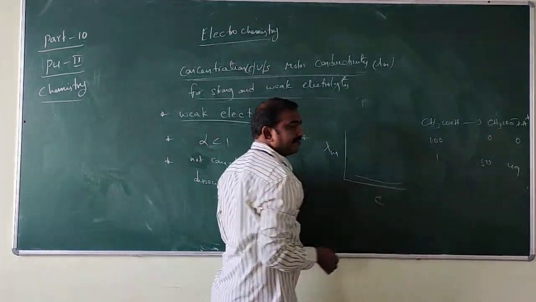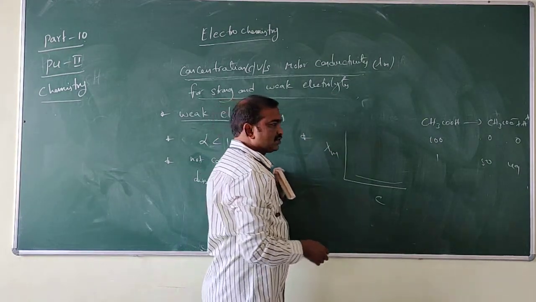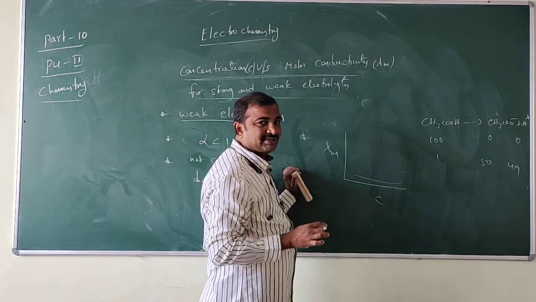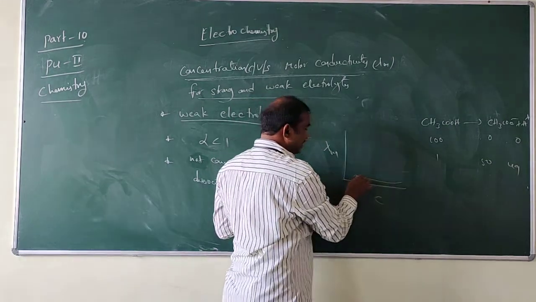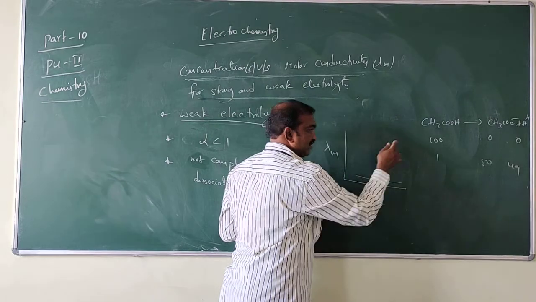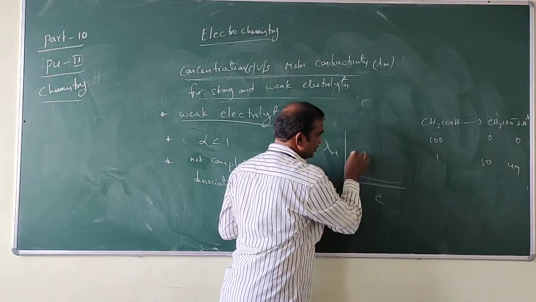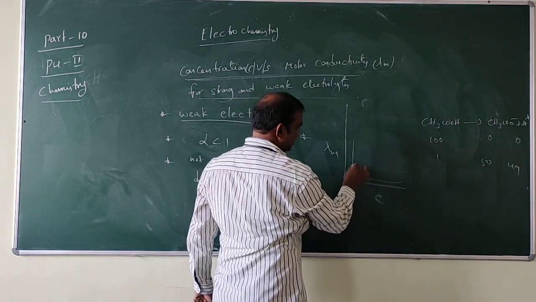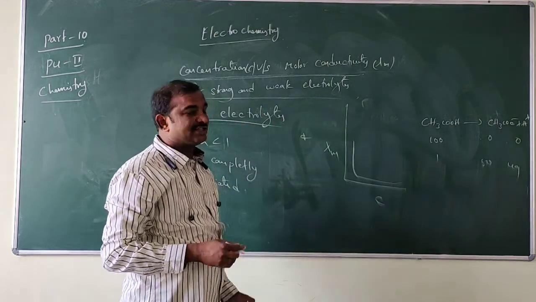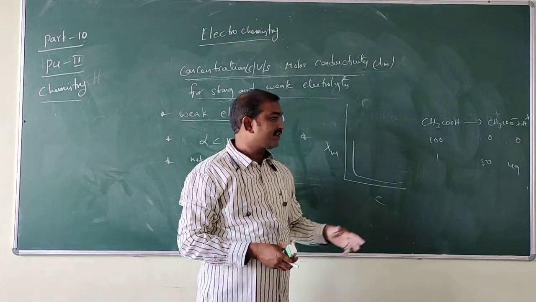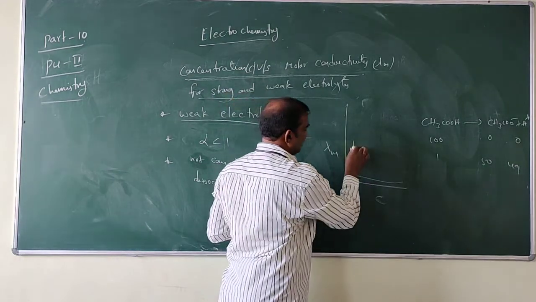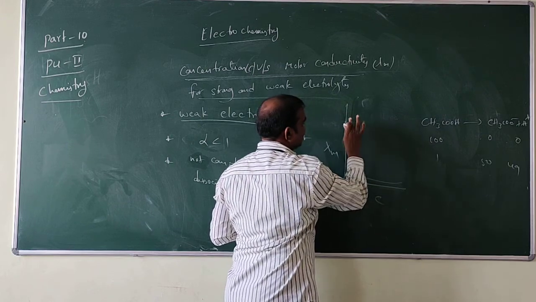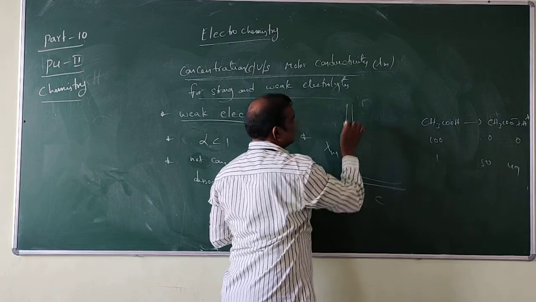Complete dissociation does not take place. So when concentration is decreasing, lambda m is increasing like this. Some part remains, so it will increase like this only. It does not touch the axis.